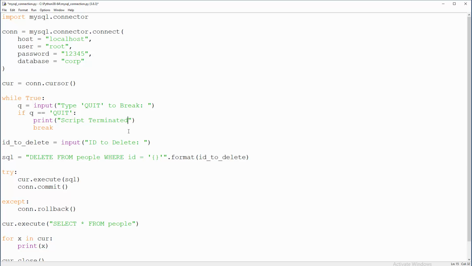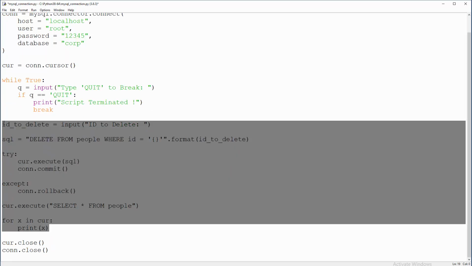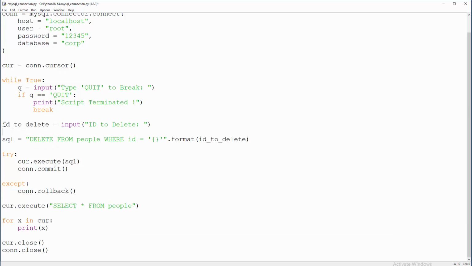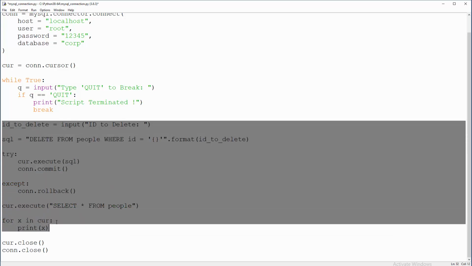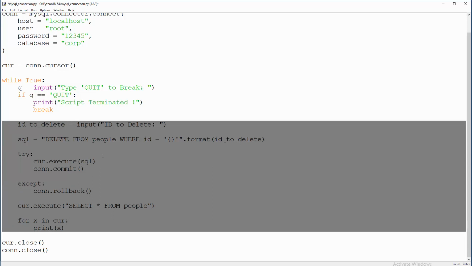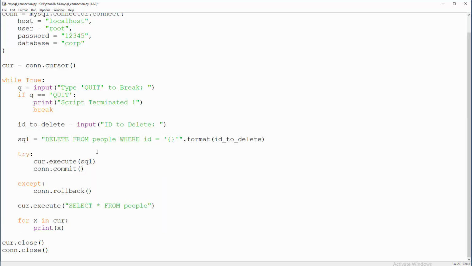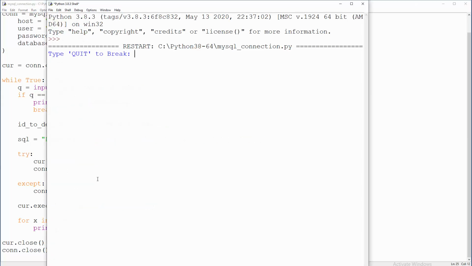Right. Okay, so what's going to happen with this piece of code? Well, we must indent everything to the right. I think this is enough. Just a second. Right, so F5, type quit to break, quit.